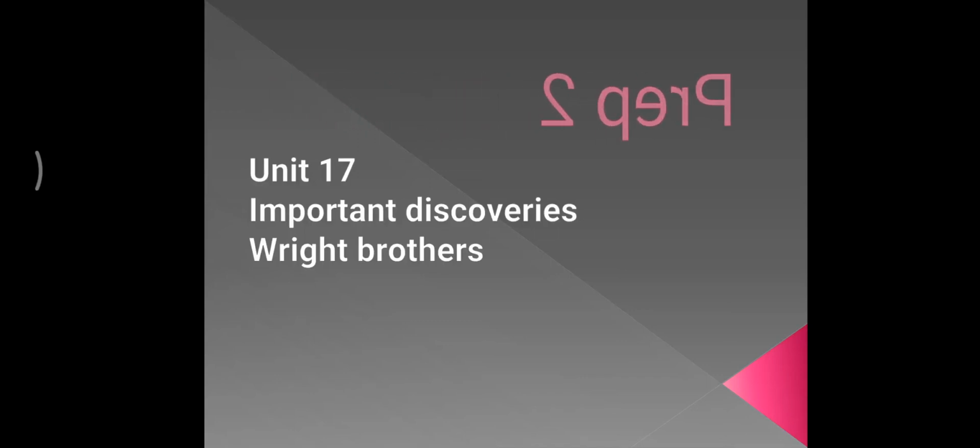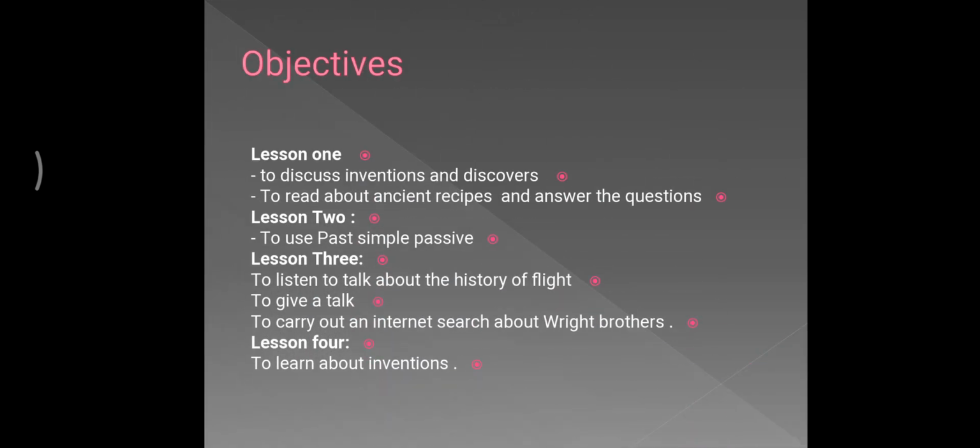Prep 2, Unit 17: Important discoveries with Wright brothers. First of all, we will discuss together in this unit some important things. We will discuss inventions and discoveries. We read about ancient recipes. We will discuss past simple passive. We will talk about the history of flight, and we will make many inventions.